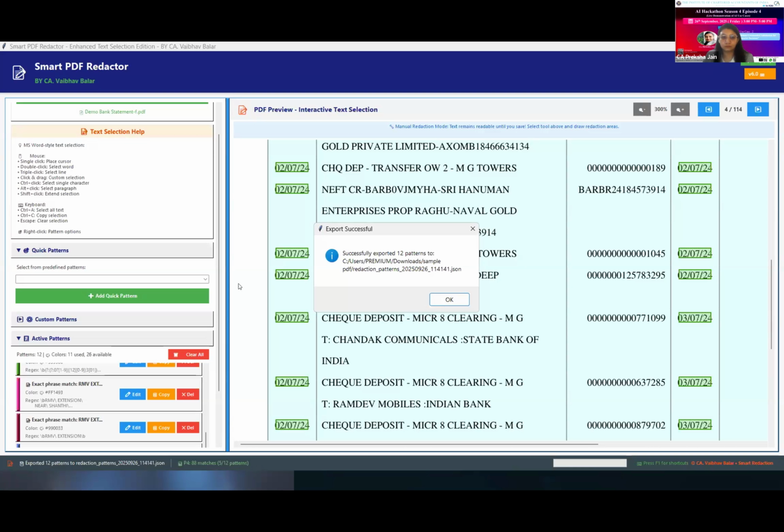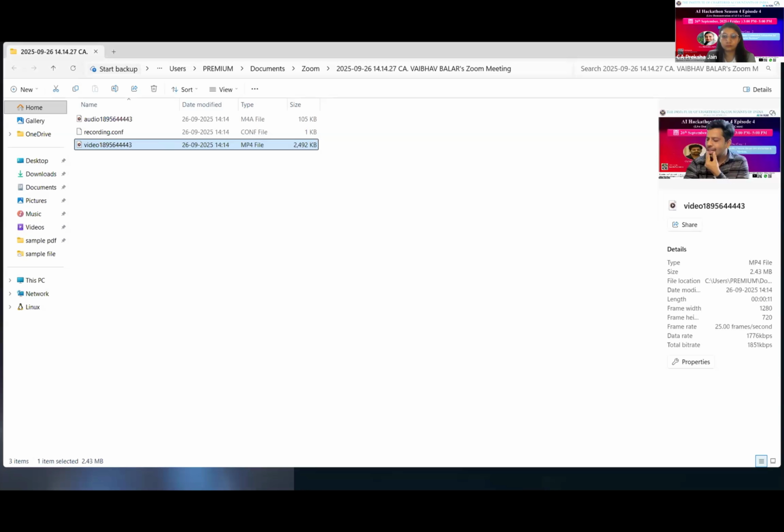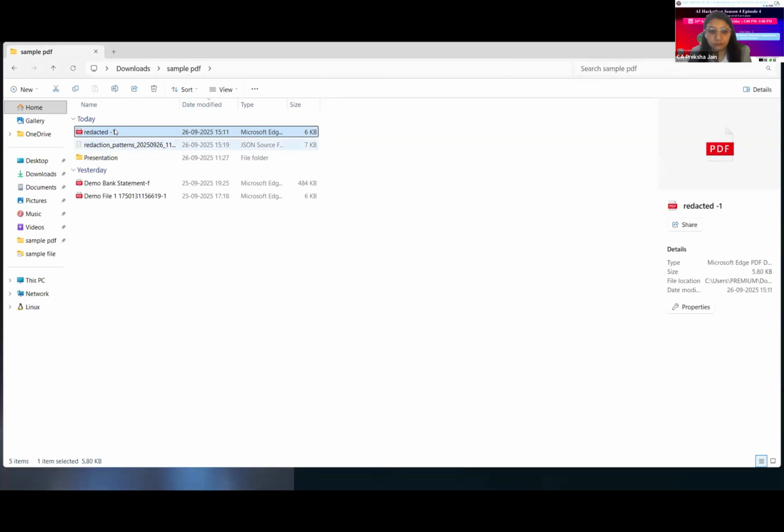Okay. And have you tested your redacted file by giving it to ChatGPT and asking it to trace back the text, whether it is completely erasing the text or the AI is still able to read the text behind the masked data? Let me show you one redacted file.